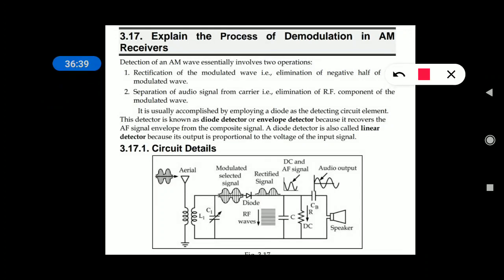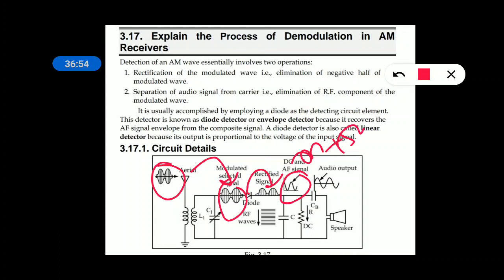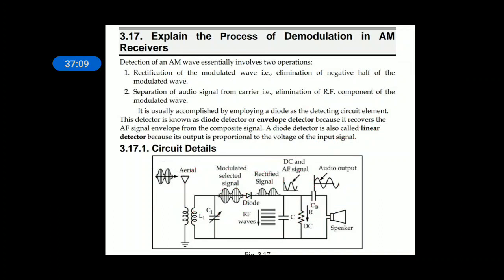So here, from this rectified signal, there are no negative half cycles. These half cycles contain both message as well as carrier. Here this is a message with some DC, that is 5 volts or 6 volts, and this DC is removed by a blocking capacitor, and this carrier component is removed by a bypass capacitor, and this L1 and C1 are for tuning the desired station, right?